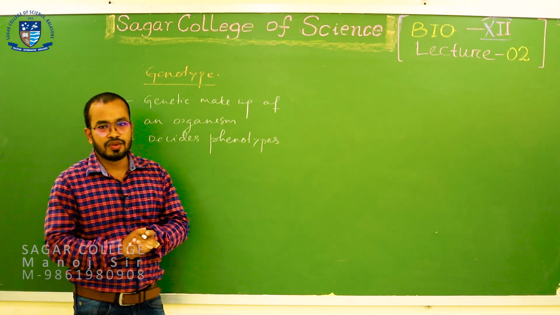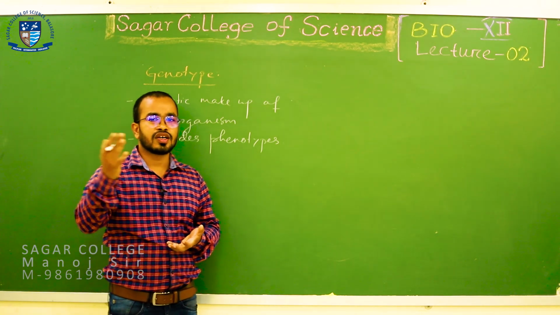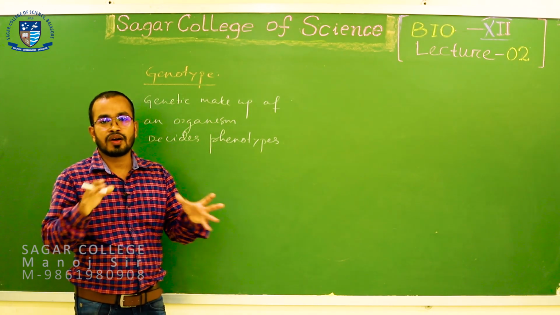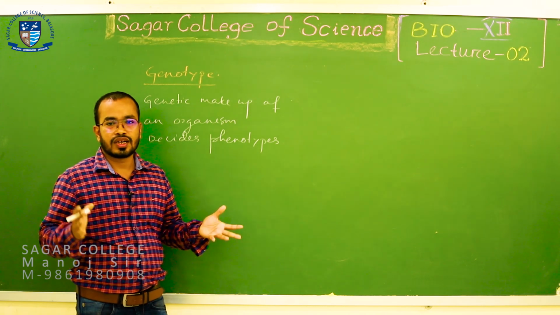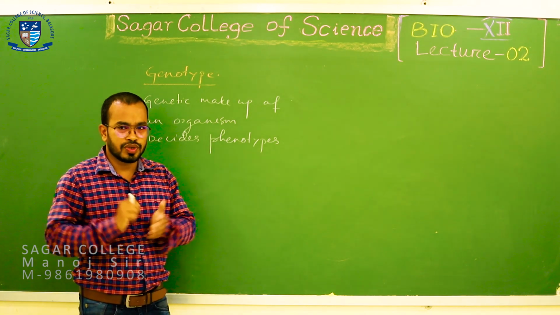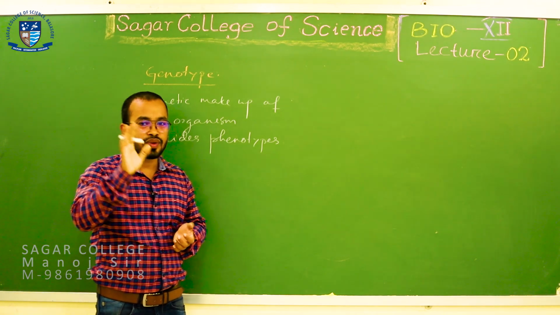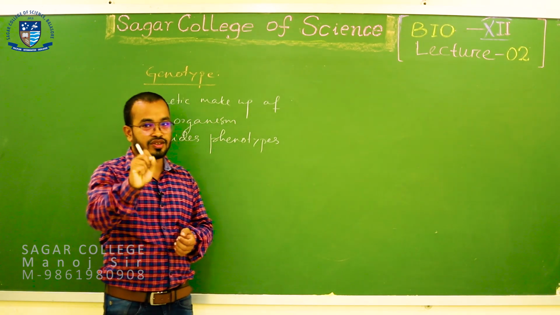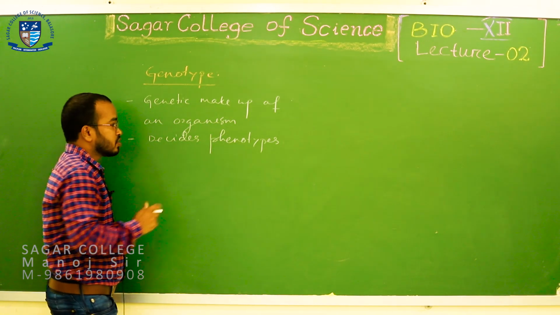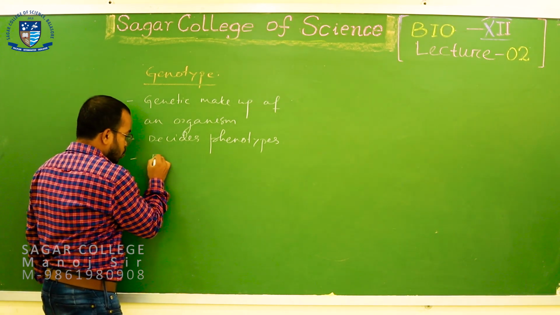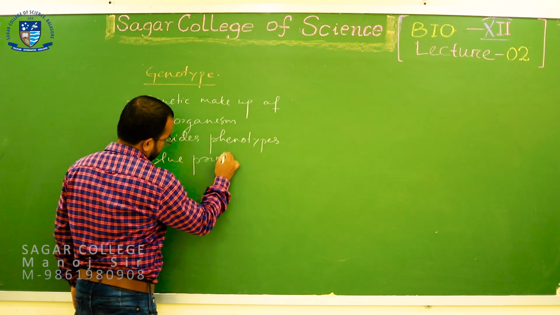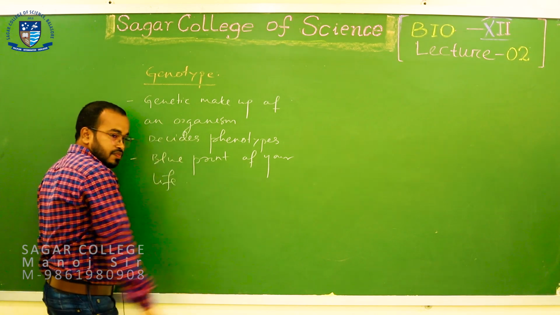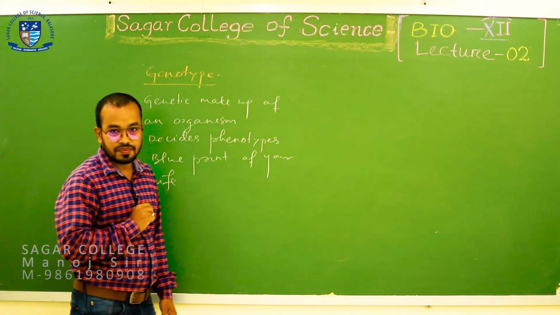Same thing in case of an individual. How tall you will be, what your body color will be, how your eyes will look, whether you will have blue eyes or brown eyes, how much you will weigh. So every character of your body has a master plan. It has the blueprint, and that blueprint of your life is called your genotype. Okay, so you can note this: the genotype is the blueprint of your life. It is the blueprint of an organism.